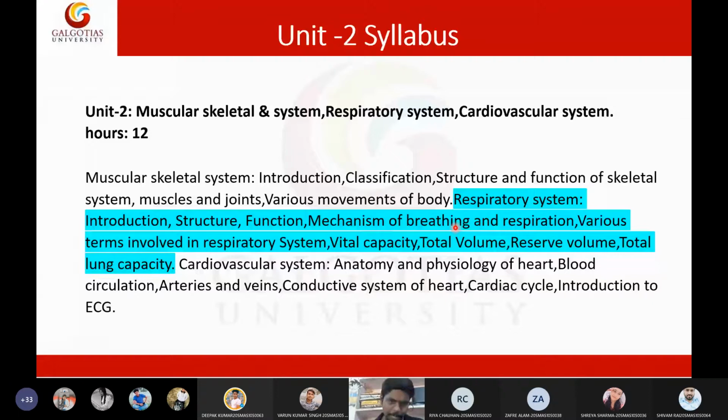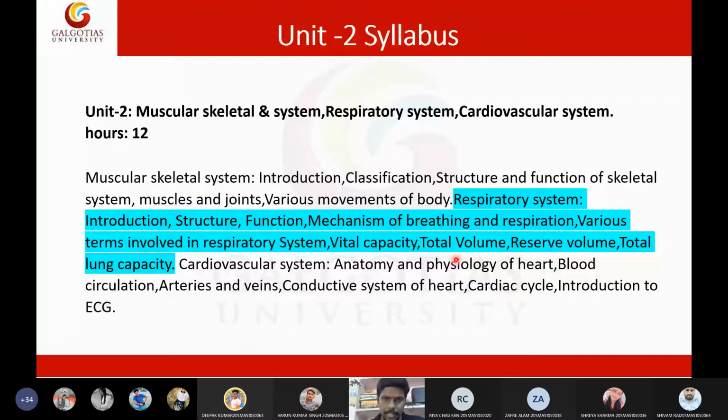So for today's lecture, I will focus on the structure and functional anatomy of the lungs, and I will try to discuss the mechanism of breathing. These are the topics that I will try to cover. We have only three topics in respiratory physiology. One is the anatomy of the respiratory system. Second, the mechanism of breathing and respiration. And third is the lung function test.